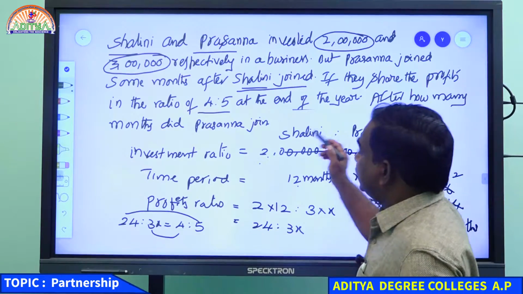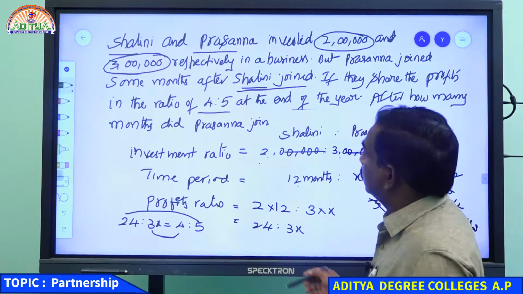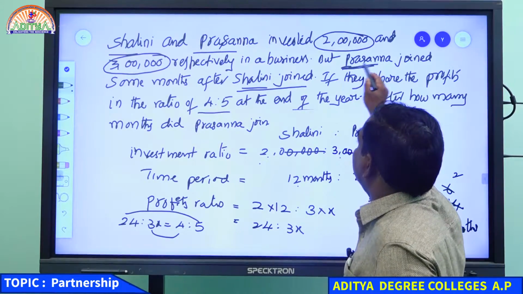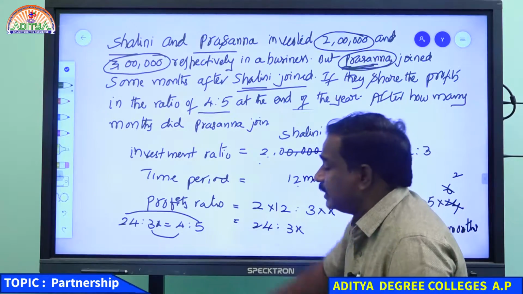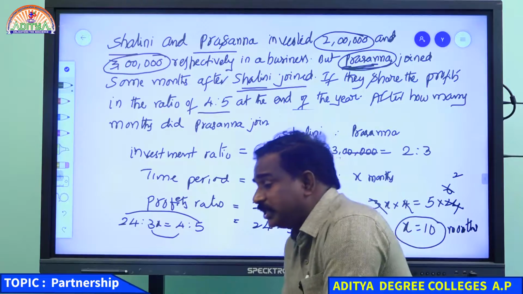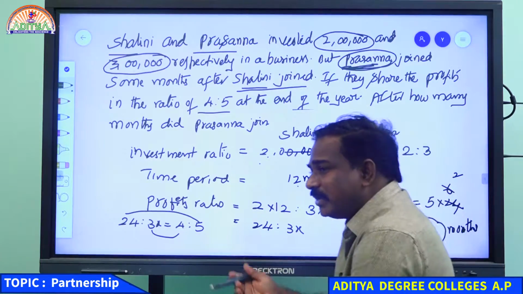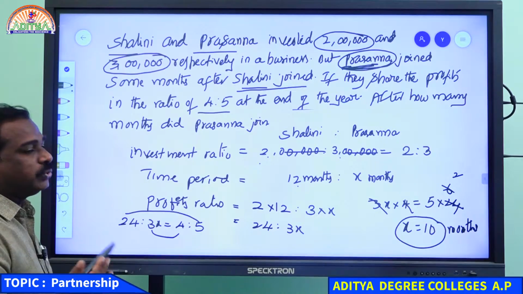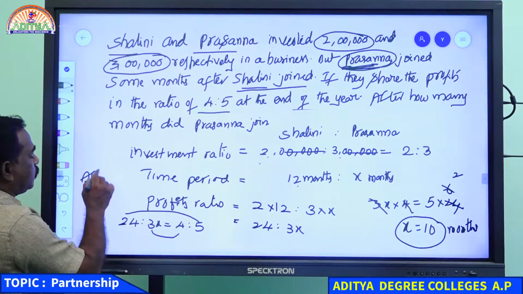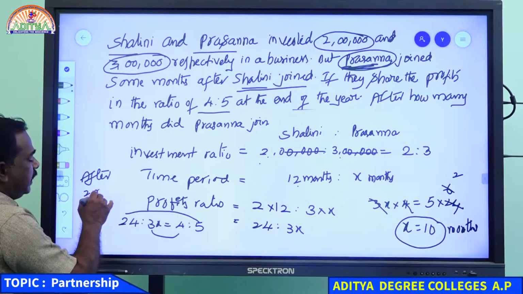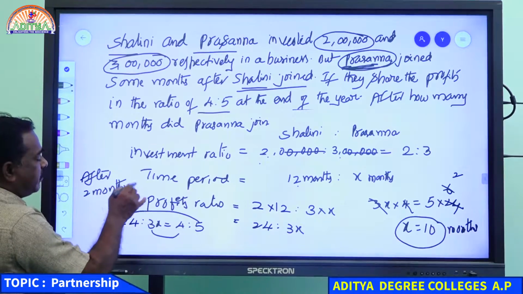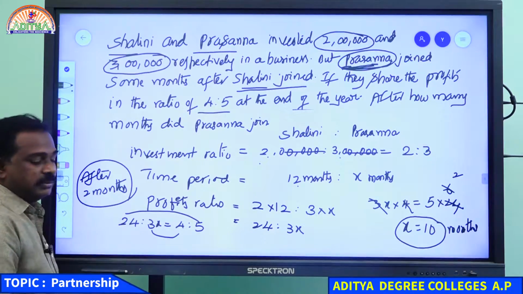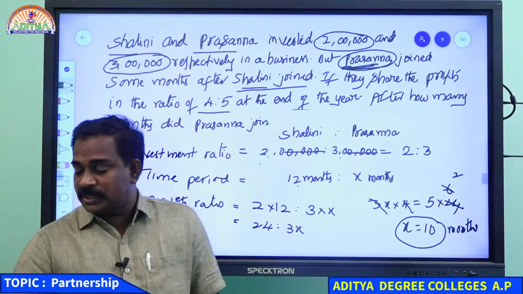So Prasanna was in the business for 10 months. How many months after Shalini joined? The year has 12 months, so she joined after 2 months. The answer is after 2 months. Is it clear for everyone or shall I explain once again? After 2 months, Prasanna joined.